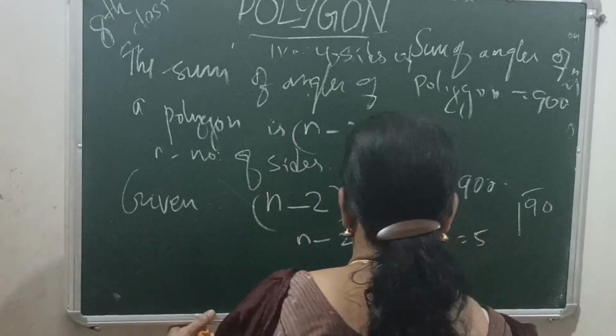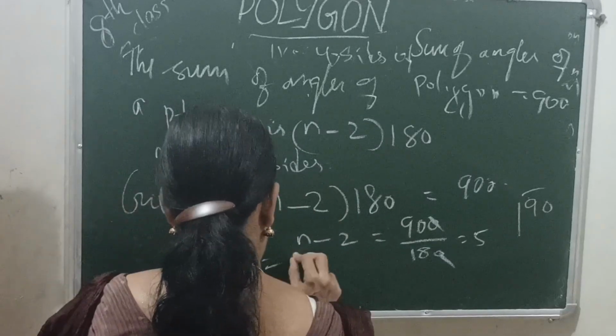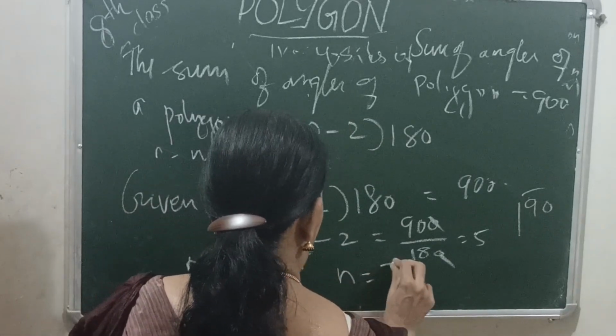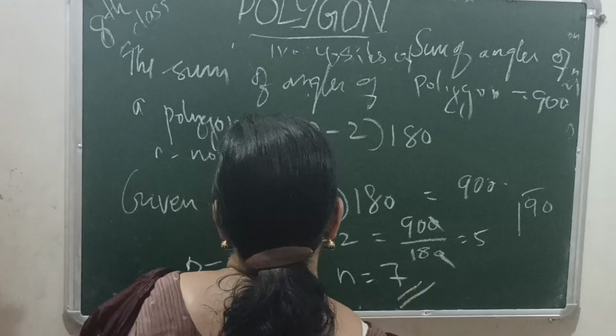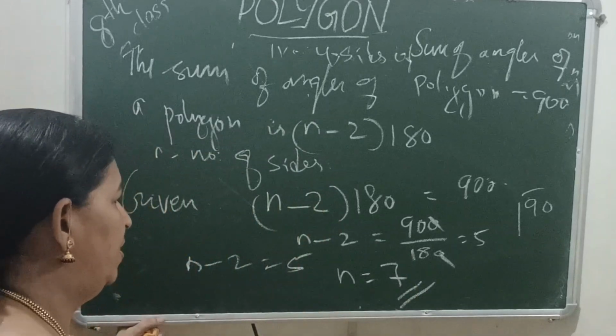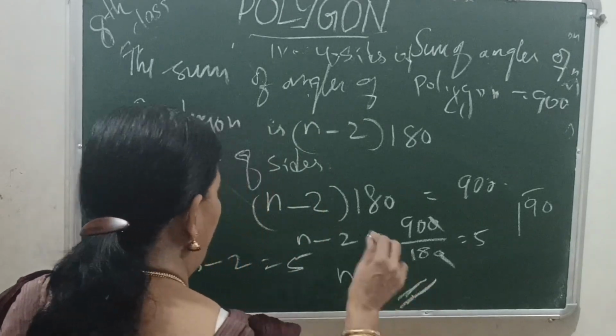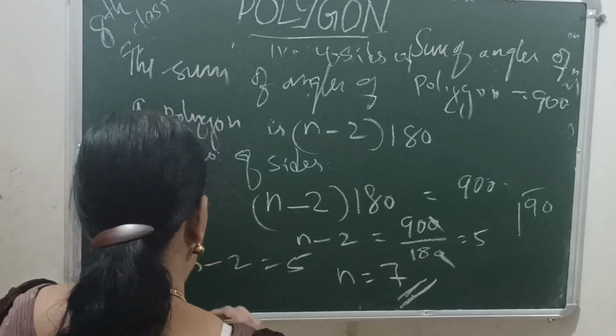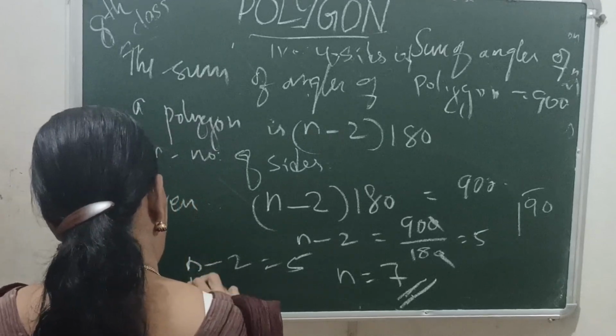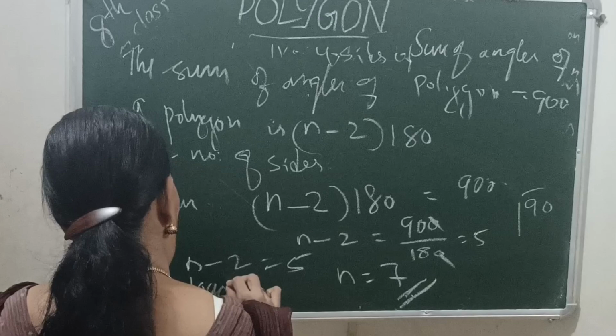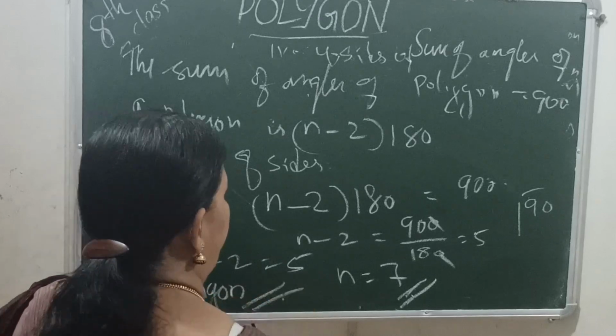That is, n minus 2 equals 5. That is n equals 7. Then the number of sides of the polygon is 7. Here the polygon is a septagon.